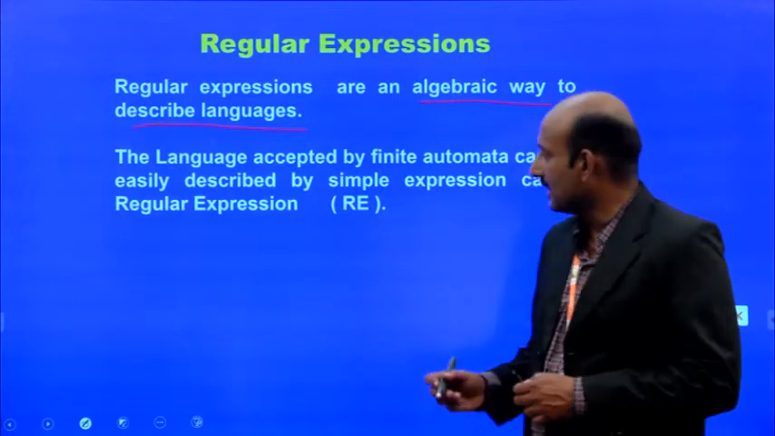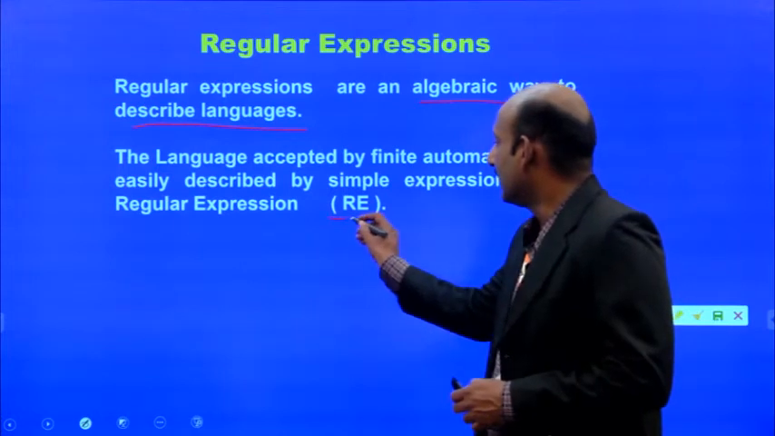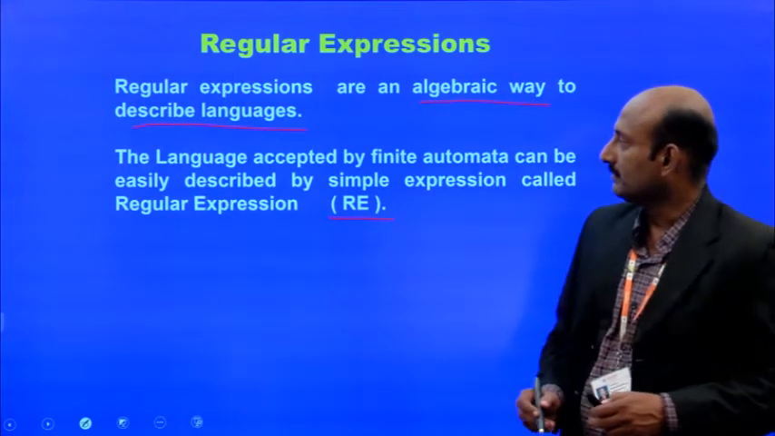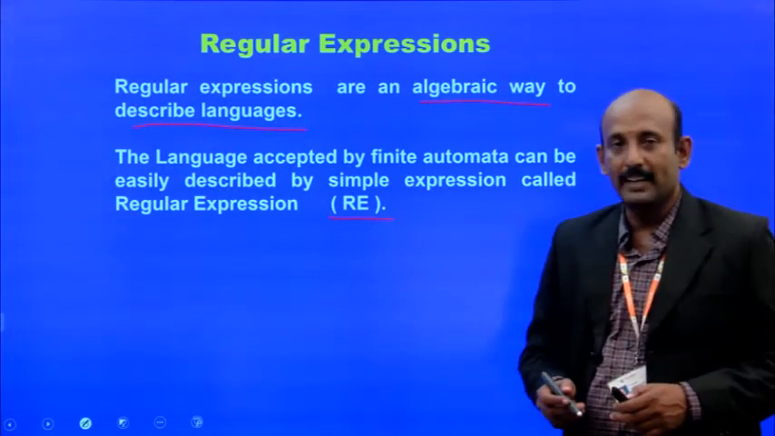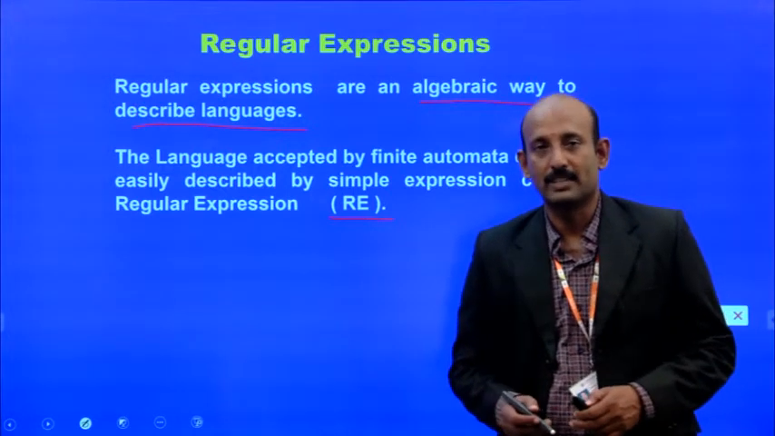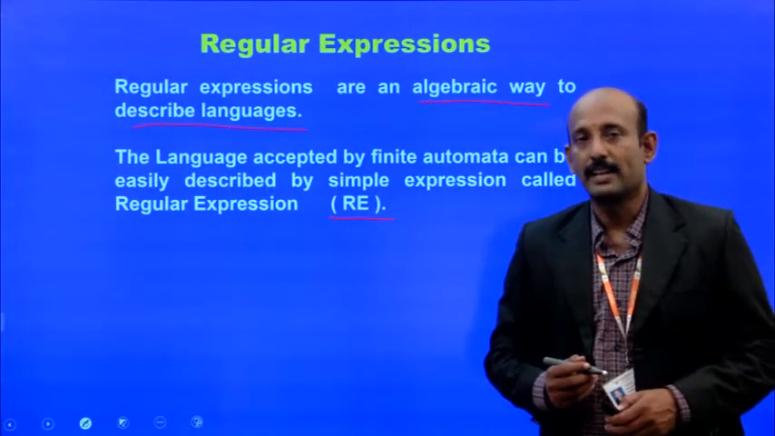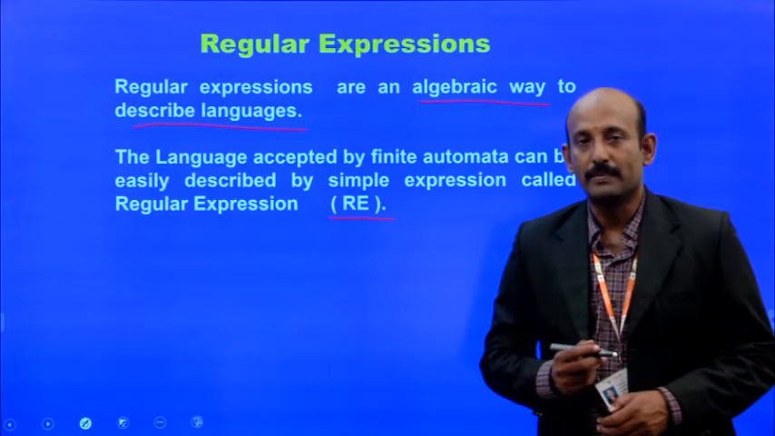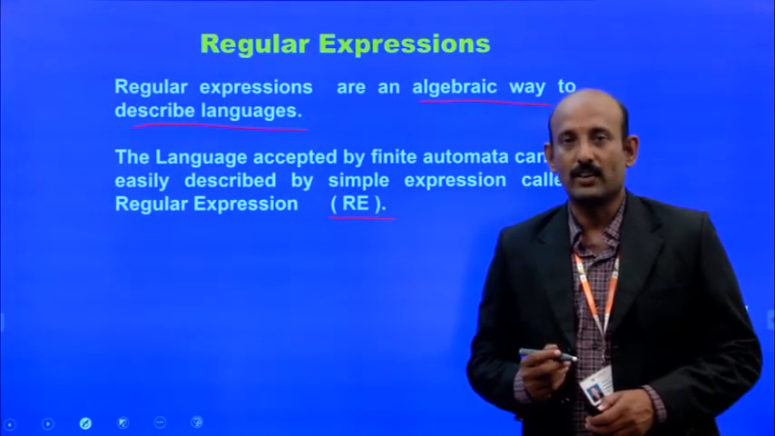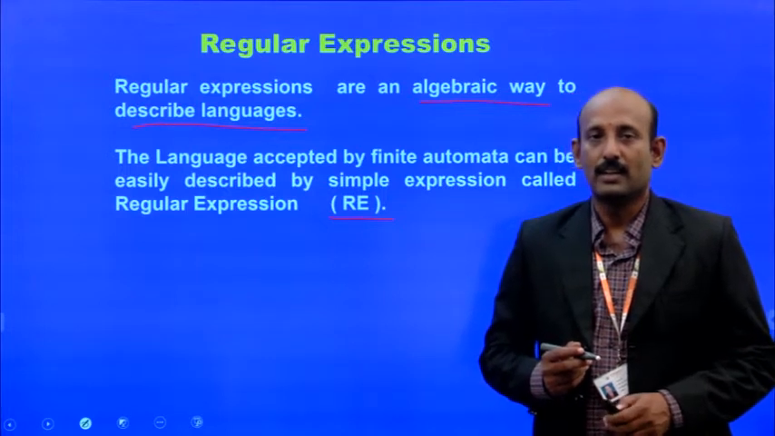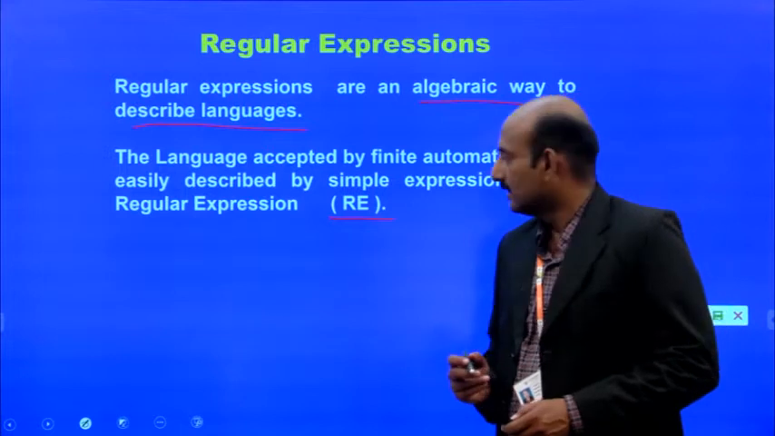So regular expression is the definition. In abbreviated form we write it as RE. A language accepted by an automaton can be easily described by a simple expression called a regular expression. In abbreviated form we call it RE, where R stands for regular and E stands for expressions.